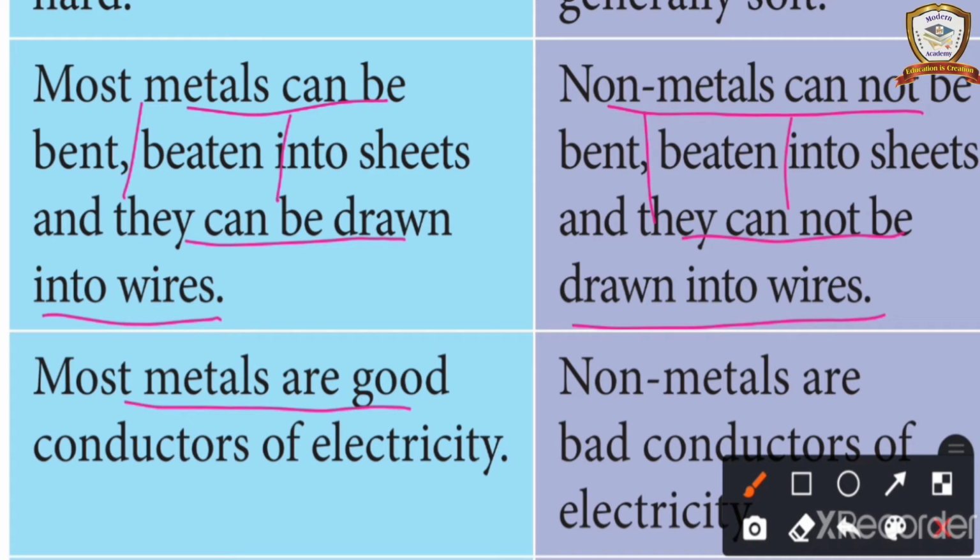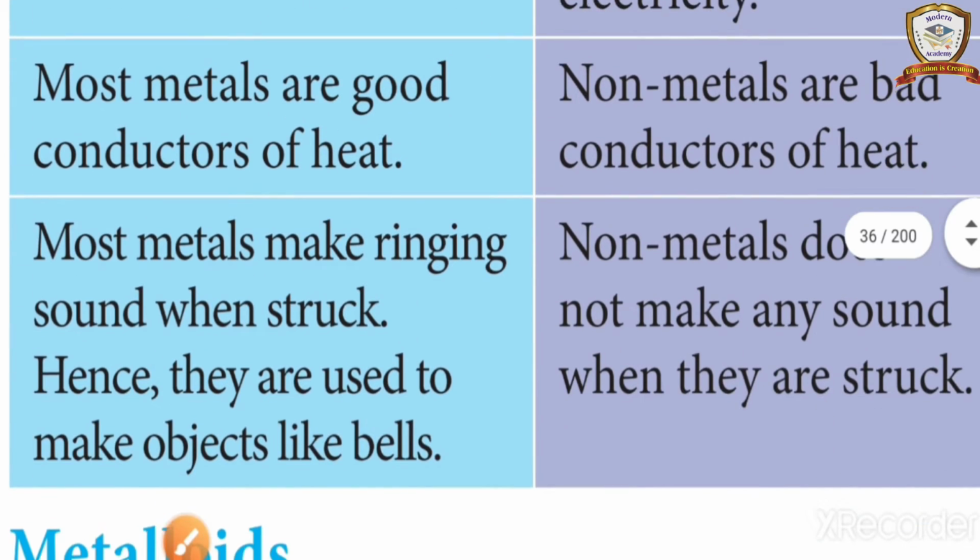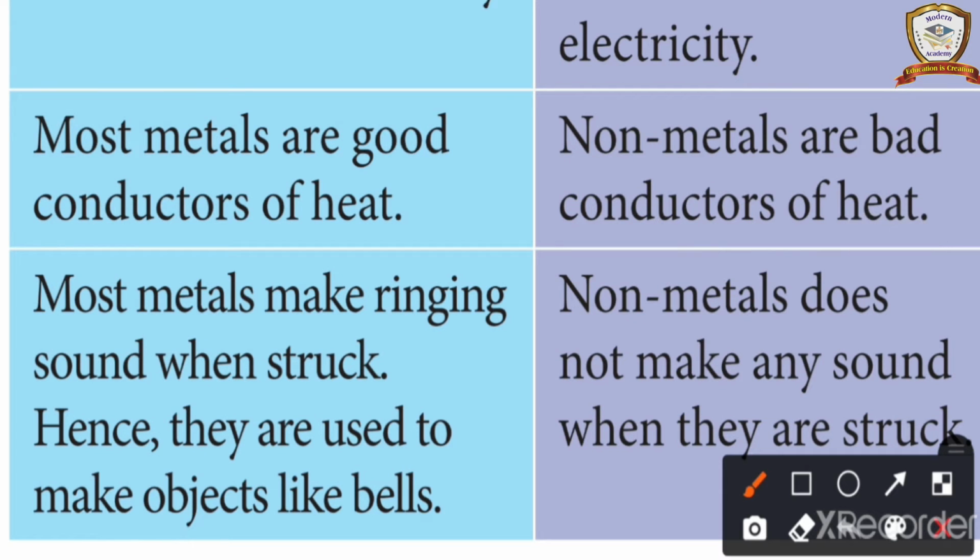Most of the metals are good conductors of electricity, non-metals are bad conductors of electricity. Most of the metals are good conductors of heat, non-metals are bad conductors of heat. Most metals make a ringing sound when struck, hence they are used to make objects like bells. Non-metals do not make any sound when they are struck.